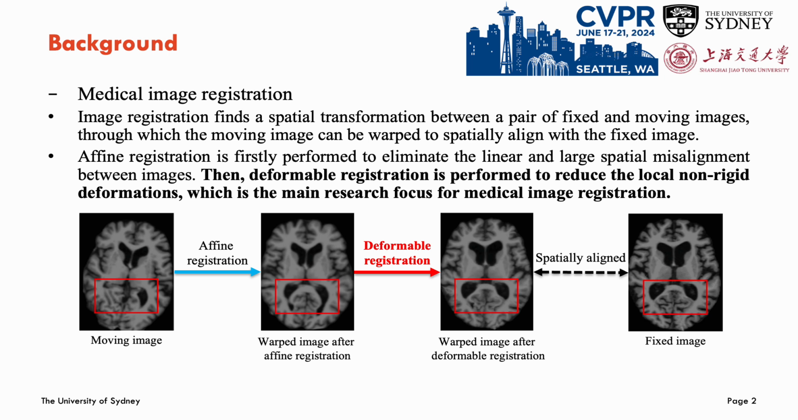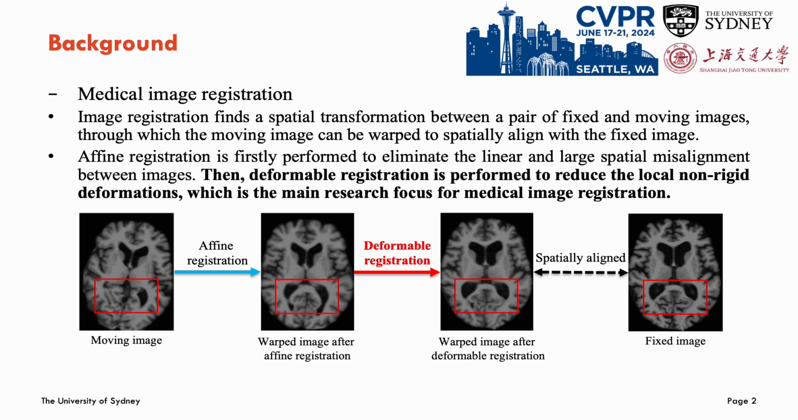Our study focused on deformable medical image registration. Image registration finds a spatial transformation between a pair of fixed and moving images, through which the moving image can be warped to spatially align with the fixed image. Typically, affine registration is first performed to eliminate the linear and large spatial misalignments between the two images. Then, deformable registration is performed to reduce the local long-range deformation, which is the most challenging step and is the main research focus for medical image registration.